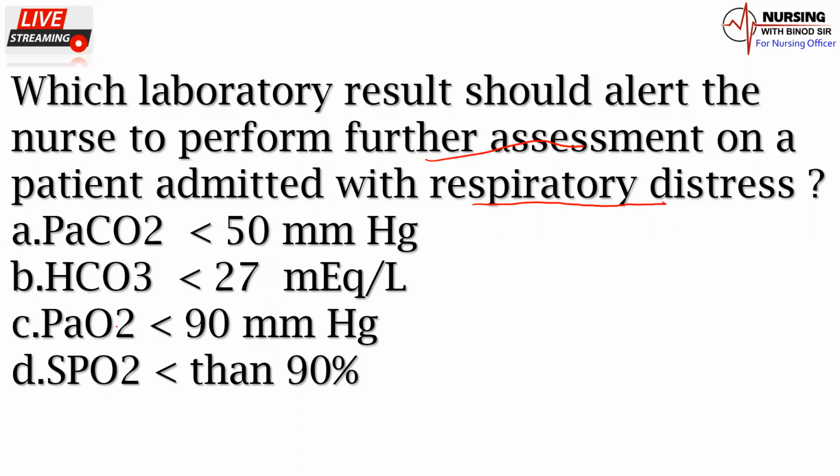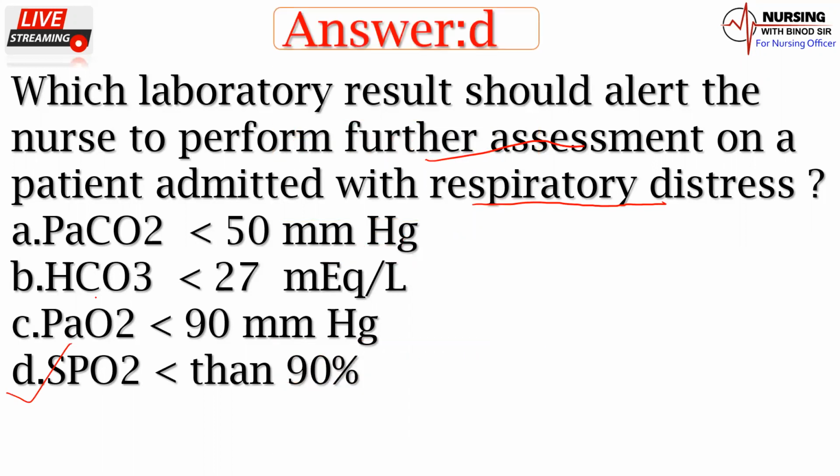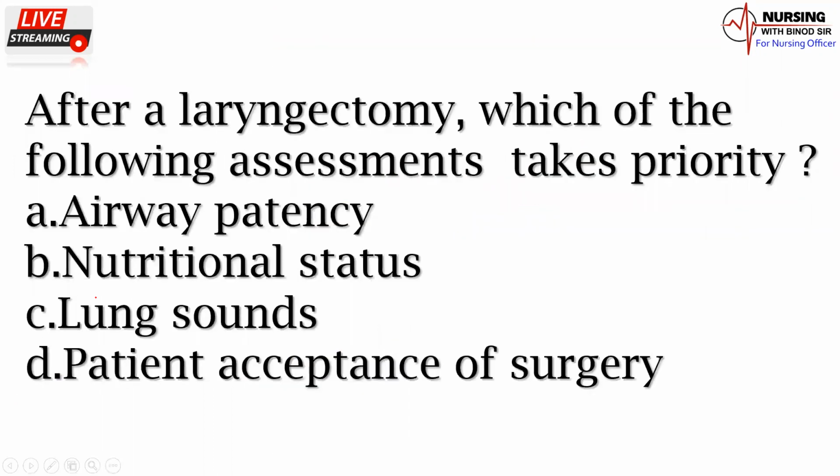Partial pressure of oxygen less than 90 millimeter of mercury. D option, SpO2, oxygen saturation is less than 90. So here that answer will be the D option. Okay, you all have to remember this one. Answer is D option. Now we'll come back to next question.